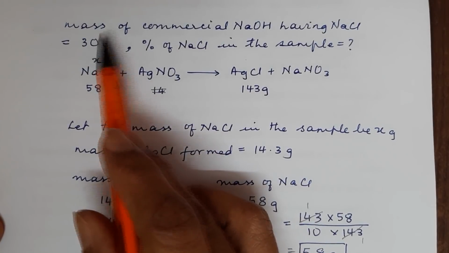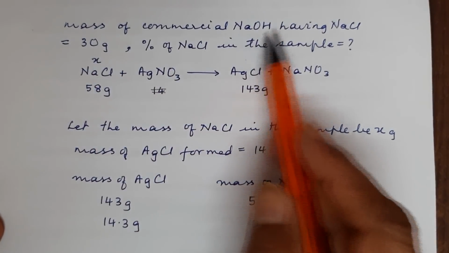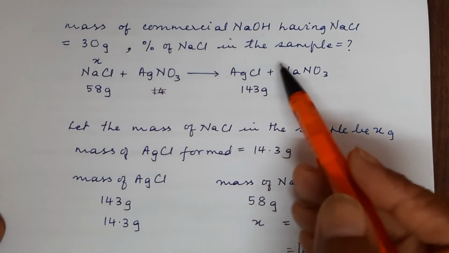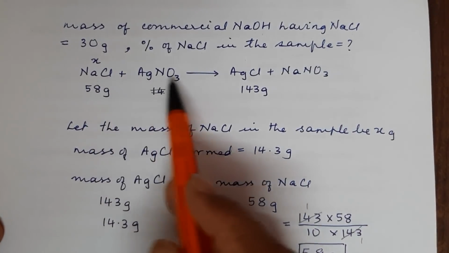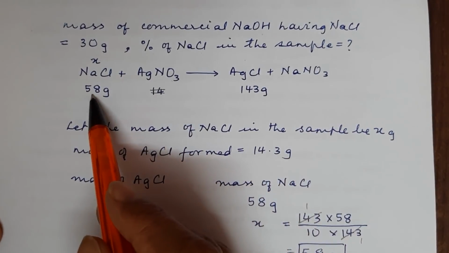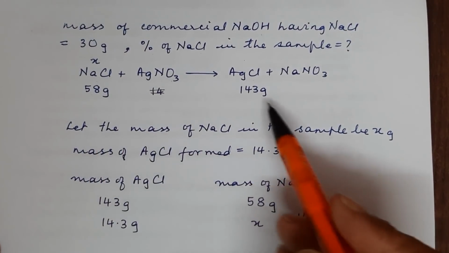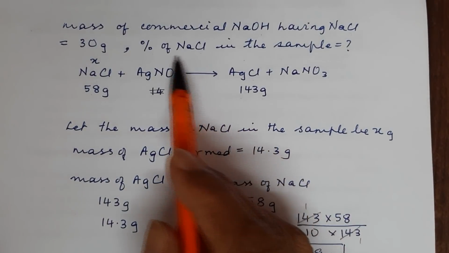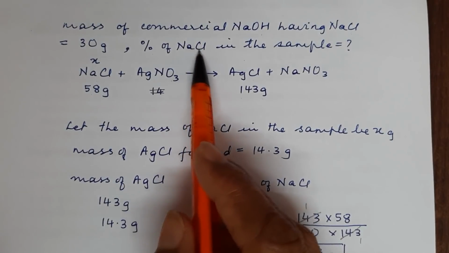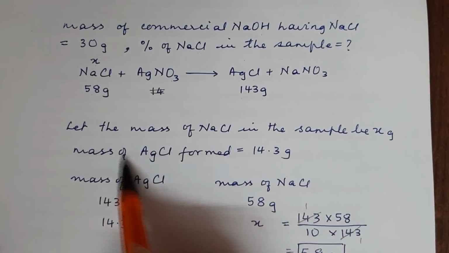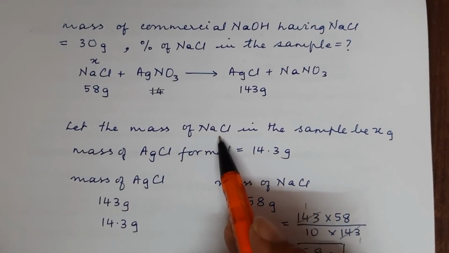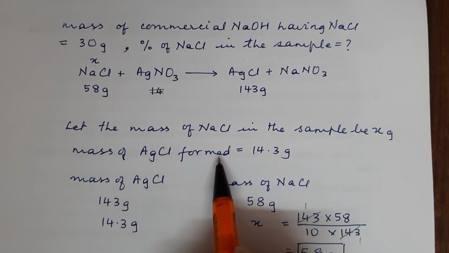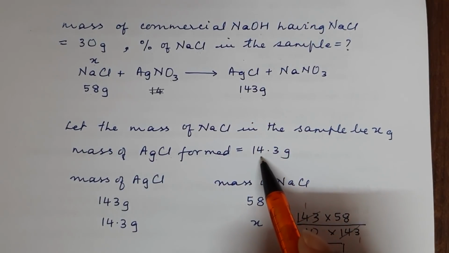So I have written the mass of the commercial NaOH containing NaCl is given as 30 grams. Percentage of NaCl in the sample is to be found out. I have written the reaction. I have written the RMMs. This is 58 gram. This is 143 gram. And in order to find the percentage of NaCl, I need to first find the mass of NaCl. So I have put over here X. And the statement, let the mass of NaCl in the sample be X gram. And mass of AgCl formed, here it is given as 14.3.